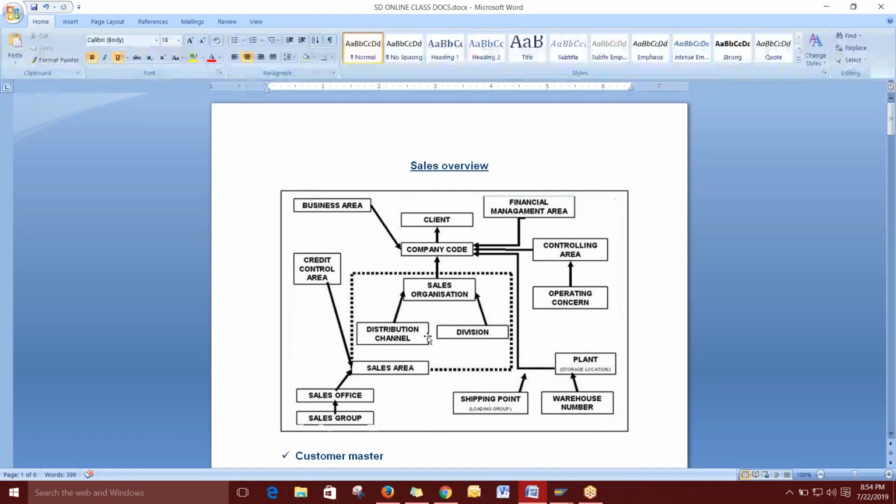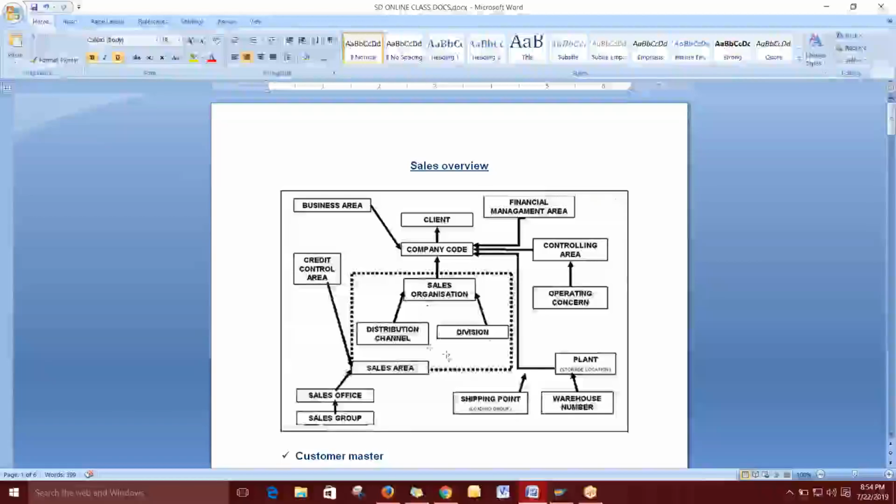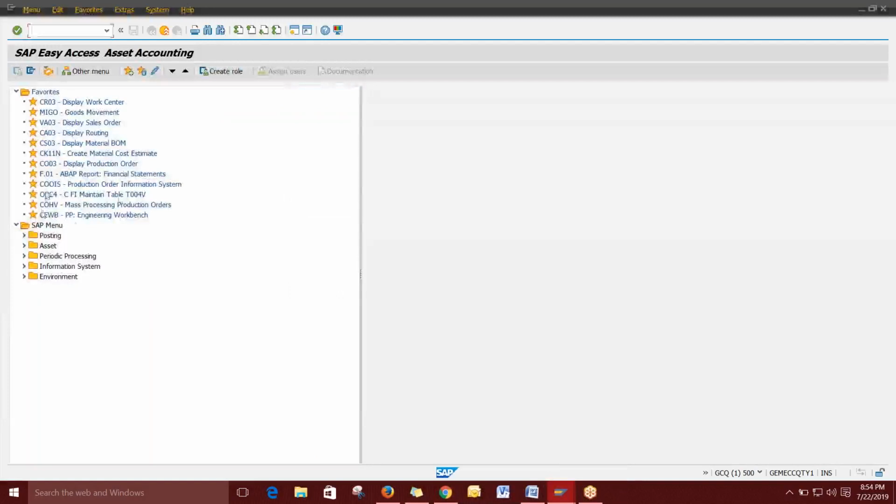There is no specific code or name for a sales area. When we combine all these things, it is called a sales area. One sales organization, one distribution channel and one division make one sales area. Then we will have many such combinations. The system has changed, so the distribution channels and divisions will be somewhat different, so just keep that in mind.